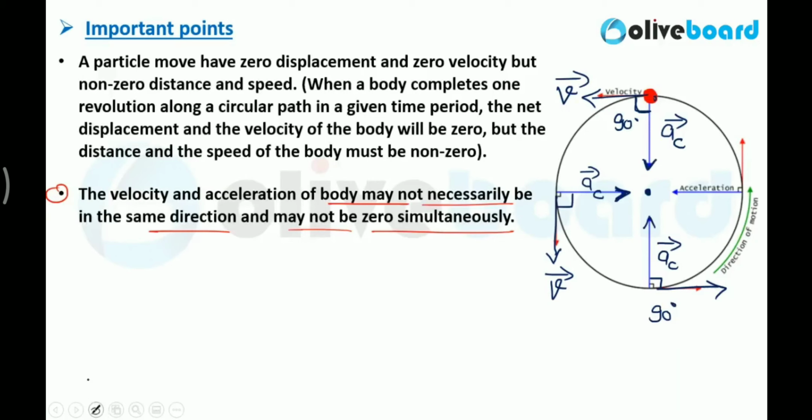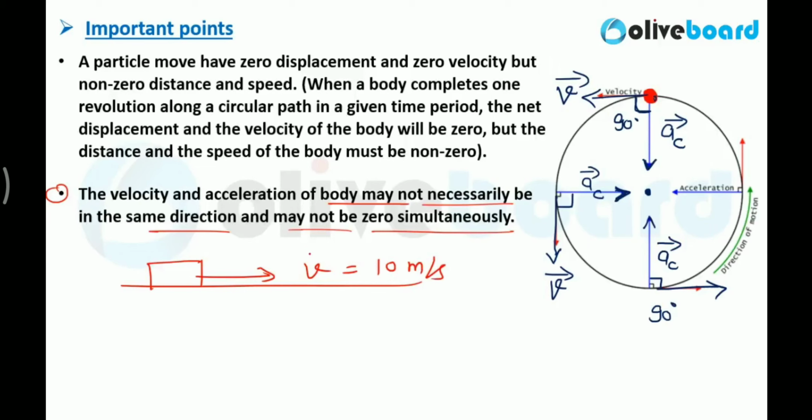What is the condition? Let's say some body is moving with constant velocity. What is the velocity here? 10 meters per second is the velocity of this object, and this velocity is constant, which means velocity is not changing with time.